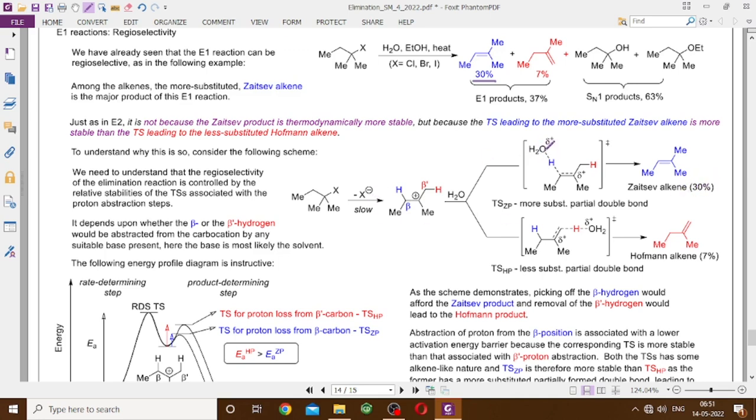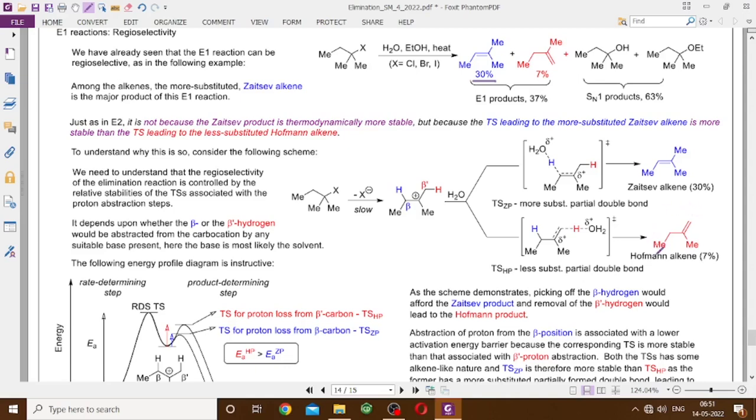So what it is abstracting, this hydrogen, the partial double bond is between these two carbons, and you have a delta plus charge. So the delta plus charge is disappearing from here, and therefore you have a delta plus charge here. On the same carbon, you have the delta plus charge when the red hydrogen is abstracted, but the double bond is between two different carbons. This one is a partly formed double bond, which is more substituted, and this one is a partly formed double bond, which is less substituted.